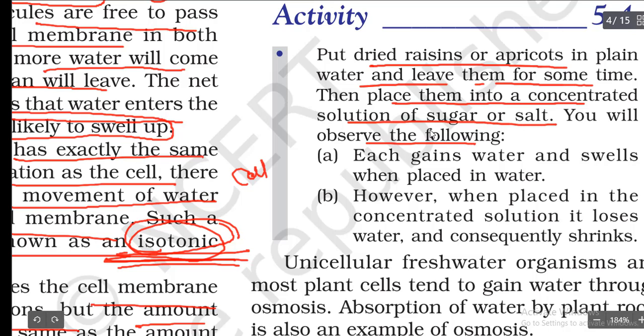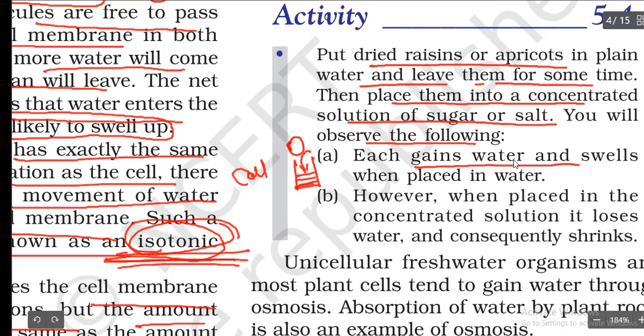So as I said in the earlier video, what you have to do, you have to put some kismis into the plain water or pure water. What happens to that kismis? They are going to swell up. They are going to become bigger in size. And when you add the kismis or raisins to the sugar water or salt water, they are going to remain same.